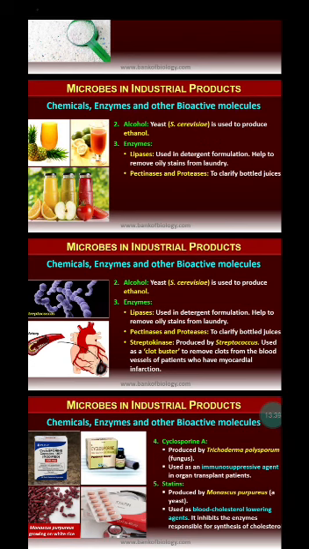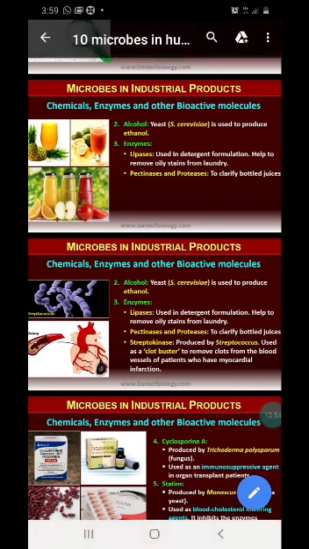So cyclosporin A is an immunosuppressant agent. And statin is obtained from another fungus called Monascus purpureus. Only two bioactive molecules we are studying, children. Please remember both of them. Statins are obtained from Monascus purpureus, and are used as a blood cholesterol lowering agent. What is the purpose? It helps to reduce blood cholesterol level.